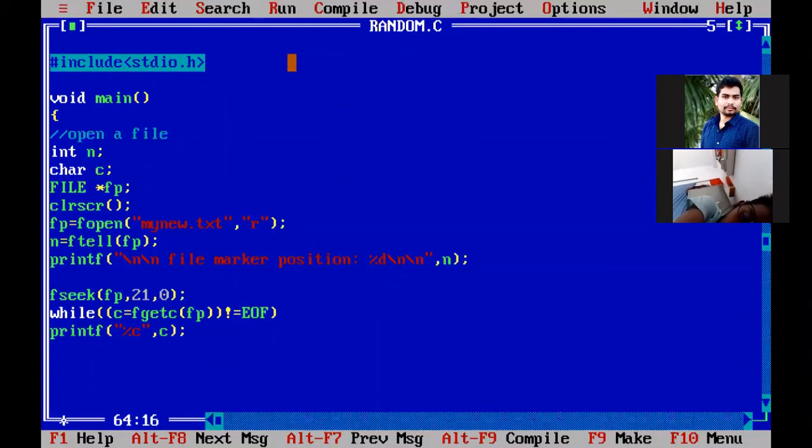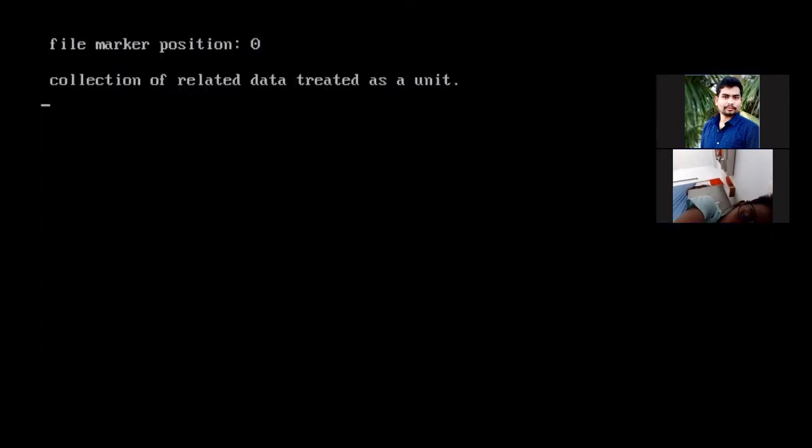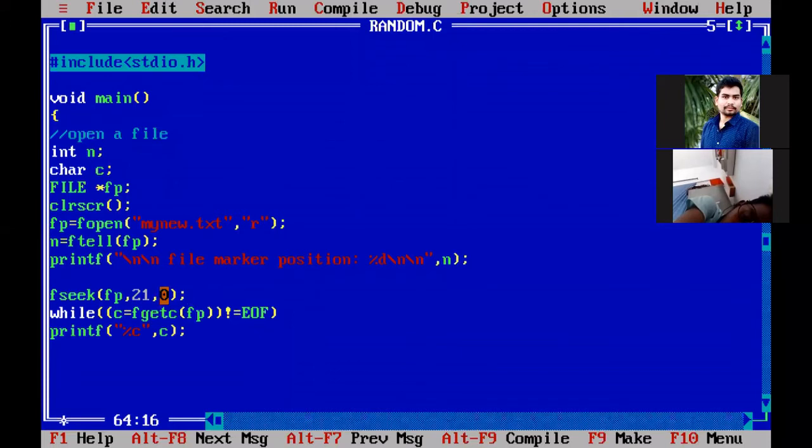So when you move 21 bytes forward, whenever you read the character, you are reading from 21 or 22 bytes. You are not reading from the 0th index. So you press Control F9. You see you are not reading from the 0th index. If you were reading from the 0th index, you would start with "a file is a collection of", but we skipped 21 bytes and we are reading from "collection of related data treated as one unit". In this way, we can move the file marker to the desired location and read from the 21st byte.